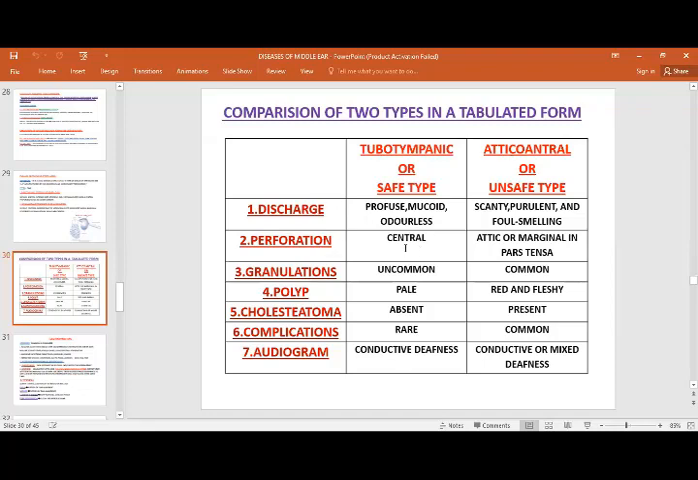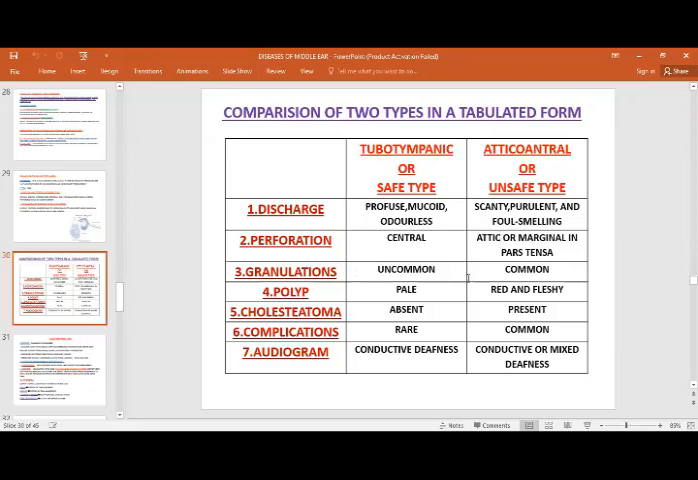Perforation: this is mostly anterior central, small, medial, or large perforation, but it normally attains the central position of the tympanic membrane. While in the case of attico-antral disease, it is attic or marginal. When the central perforation becomes so enlarged that it involves the margins, then it is called marginal perforation. Normally, it is a postero-superior perforation.